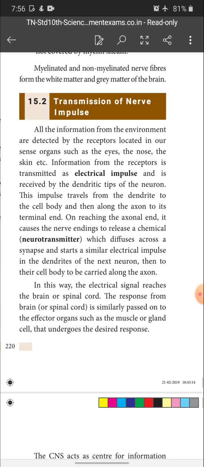Yes, once the impulse reaches the terminal end of the axon, the terminal end of the axon consists of a bulb-like structure called a synaptic knob. This synaptic knob is filled with a fluid called neurotransmitter. Once the impulse reaches the terminal portion, the synaptic knob releases the neurotransmitters into this gap. This neurotransmitter fills the gap between the neurons and carries the impulse from that neuron to the dendrites of the next neuron. புரியுதாமா?